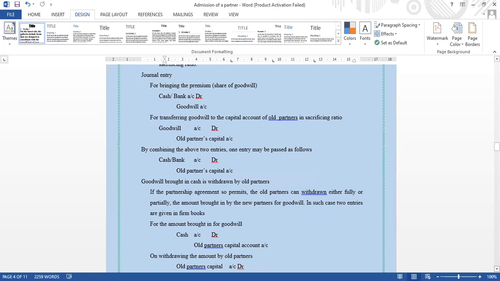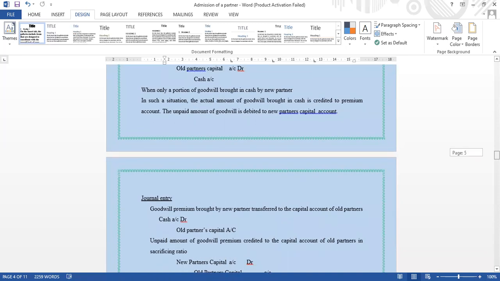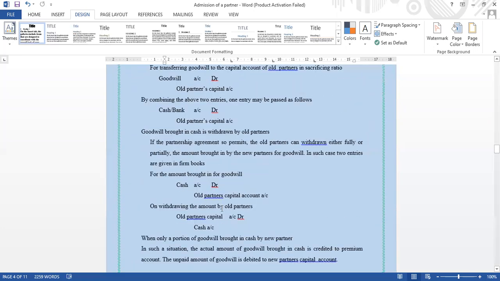In such cases, two entries are given in the firm's books. First, for the amount brought in for goodwill purposes, the journal entry is cash account debtor to old partners capital account. The next one is on withdrawing the amount by old partners: old partners capital account debtor to cash account.